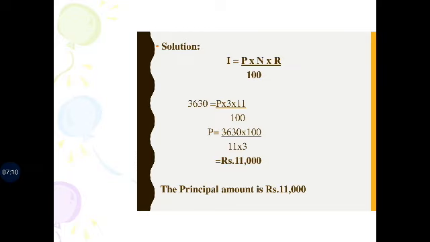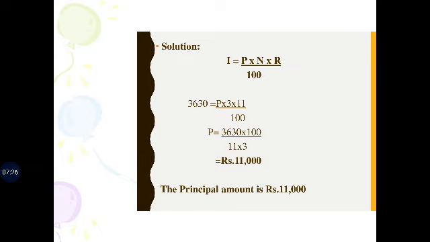I is equal to PNR by 100. So interest is 3,630. To find the principal, P into the number of periods 3, rate of interest 11 divided by 100.